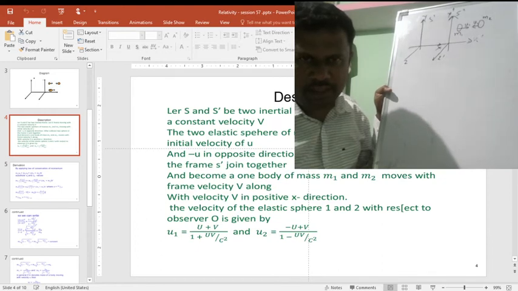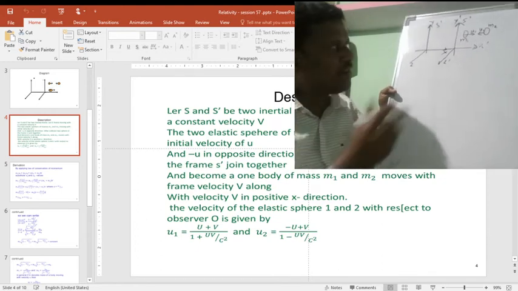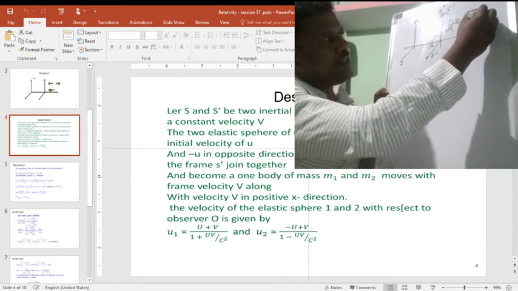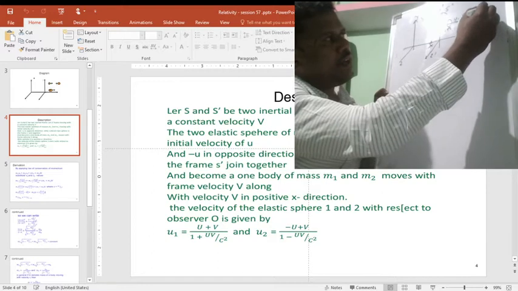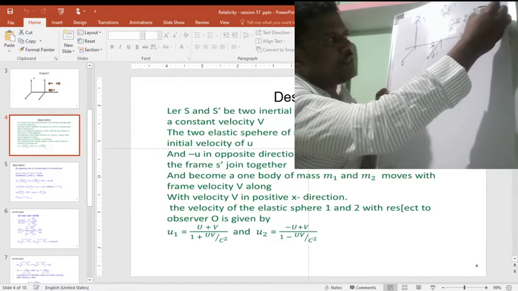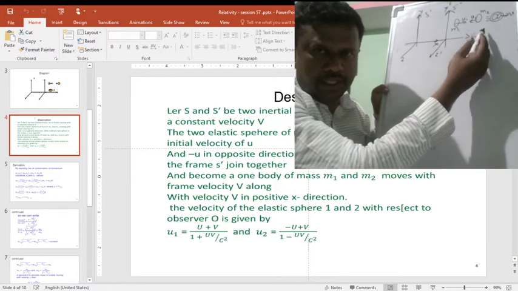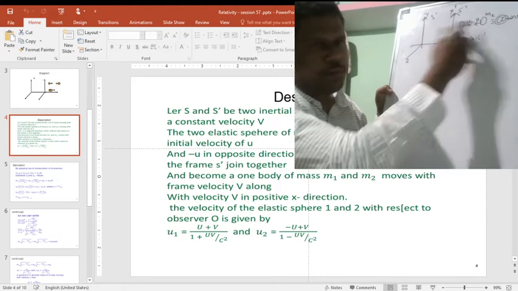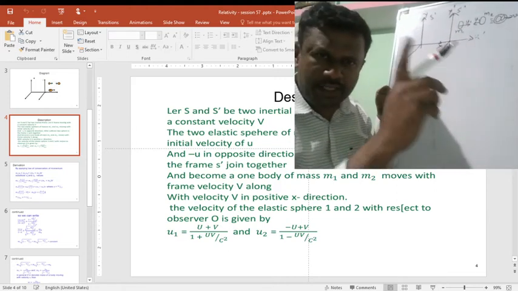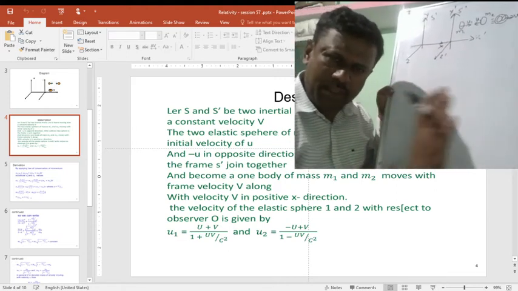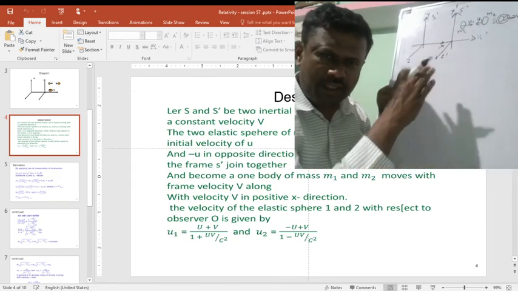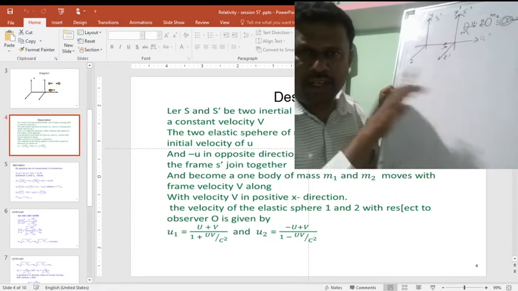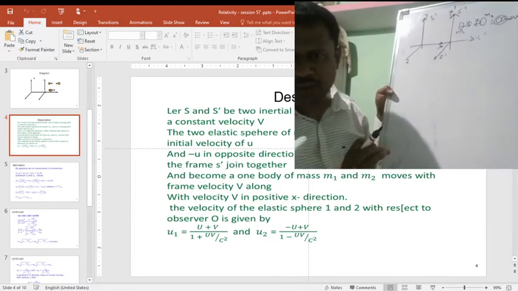If you take it after collision, the two bodies will move with a common speed v. M1 and M2 merge together and form a single body. Before collision, the masses are different and the speeds are also different. After collision, the mass becomes a single mass and moves with a common speed.